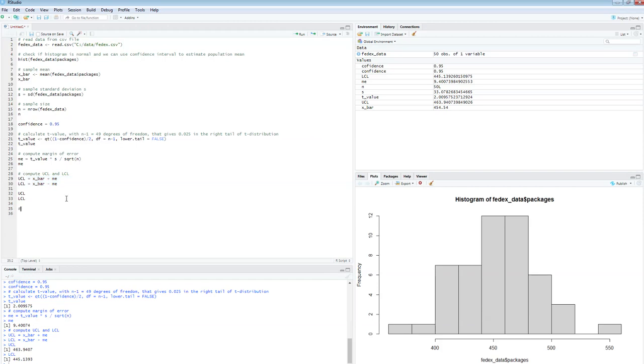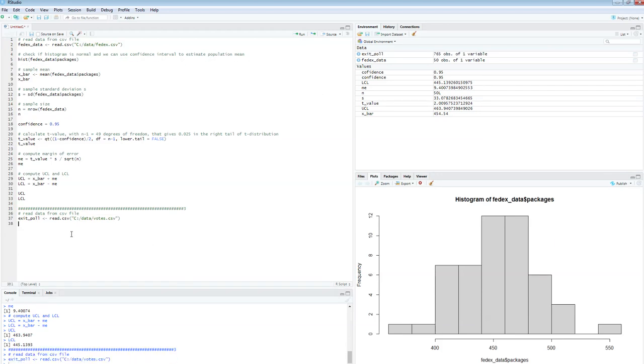So this is my second problem, therefore I'm going to put a bunch of pound signs here. Okay, so thing number one is read data from the CSV file, right? Always the case. So the exit poll, I'm going to call that exit_poll. And that would be read.csv, drive C, folder data, votes. I believe the file is called votes. Again, you have to download the file first from Scholar and move it into your data folder if you're using a Windows machine, right? I did that already, so that's why I'm not stopping for this step.